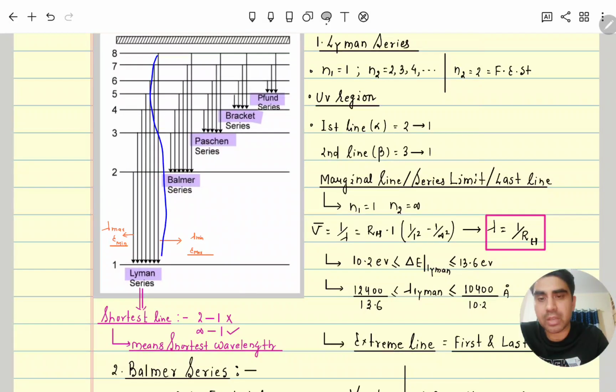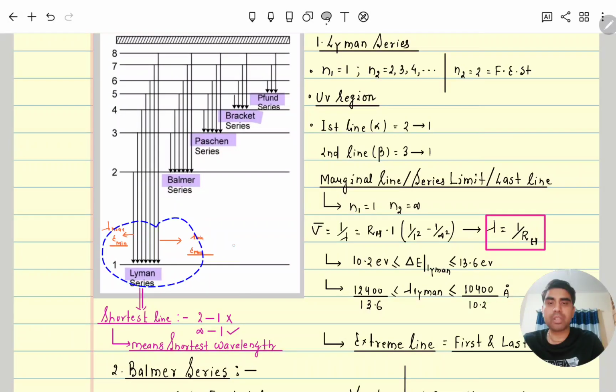So this last line, you can see, has maximum energy and minimum wavelength, and here the energy is minimum and the wavelength is maximum, the first line. They will also ask about the shortest line. Shortest line means, don't think by just length. Shortest length means they are asking for the shortest wavelength. So which one has the shortest wavelength? When it is coming from infinity to ground state. Similarly, this same concept we can apply for all the remaining series. Clear?